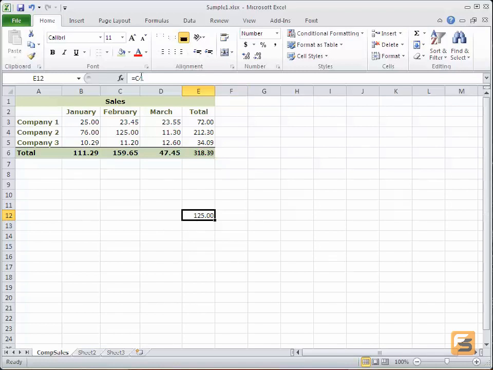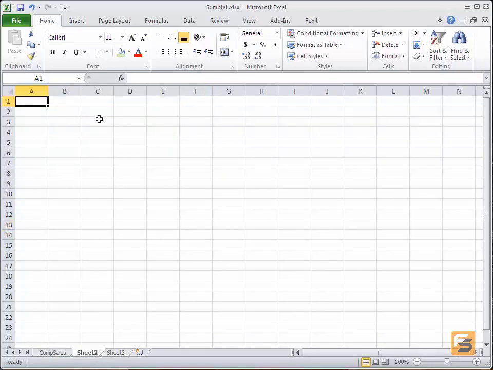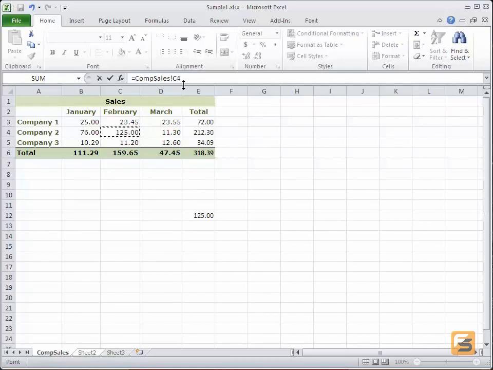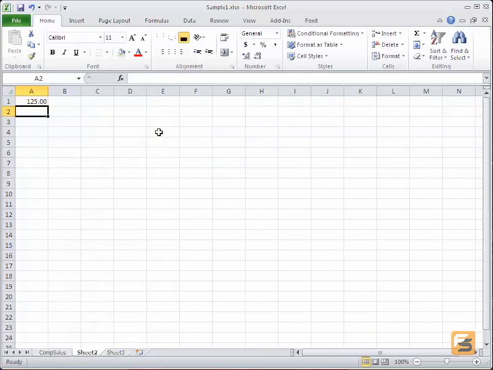Of course, just as we were able to link to another worksheet, we can use this method within Excel also. This time, I'll go to Sheet 2. On Sheet 2, I will again start with the equal sign and then go to where the originating data is. I'll switch over to Company Sales, switch over to the cell and, while still on the origination cell, hit Enter. It takes me back to Sheet 2, and notice exactly the same syntax that we've worked with in Paste Special: name of the spreadsheet, exclamation mark, name of the cell range.